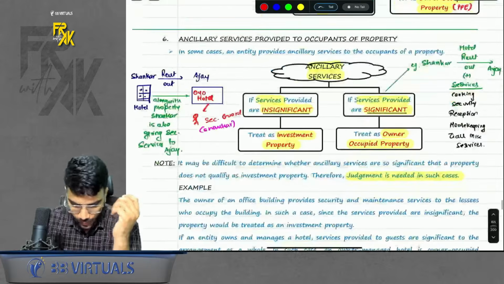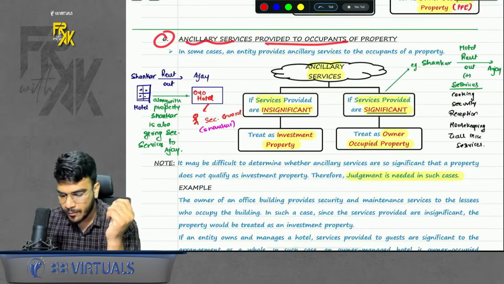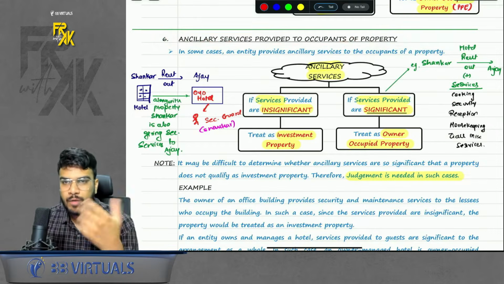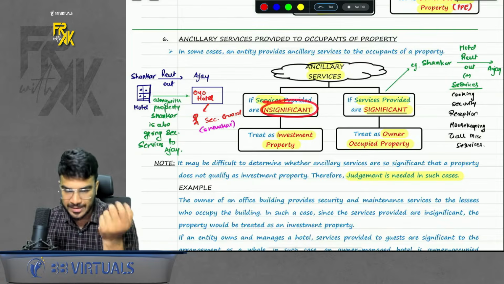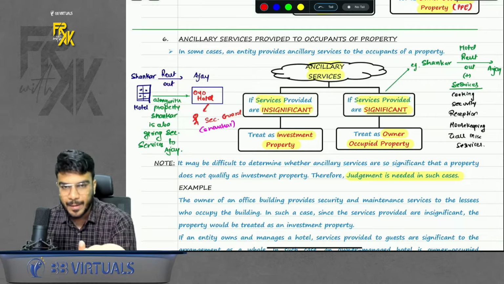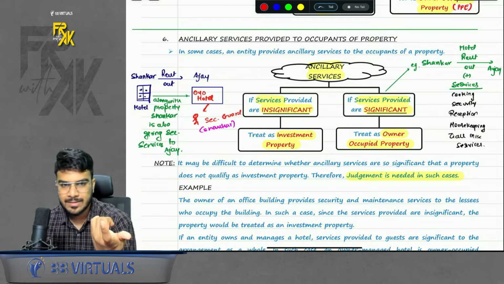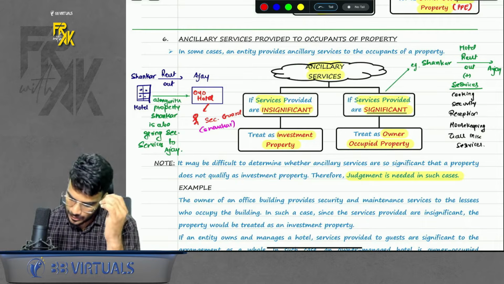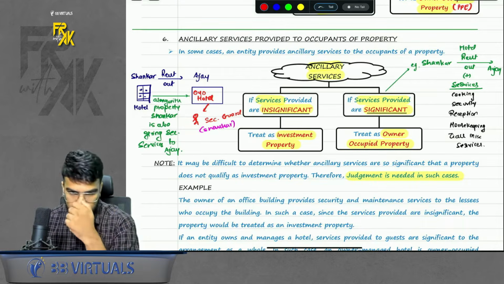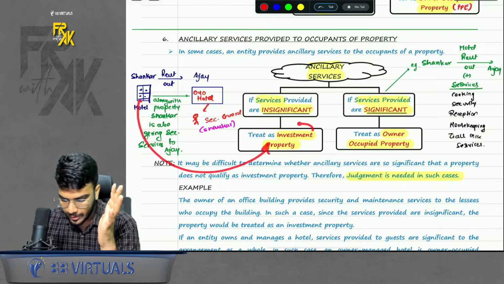Okay. Next point, ancillary services provided to occupants of property. What is the meaning of this? Along with the property, you are also giving some additional services. So if those services are insignificant, for example, along with the property you gave security services, only one single service along with such a big property, such a service can be treated as insignificant. So in that case, you will treat the property given on rent as IP only.